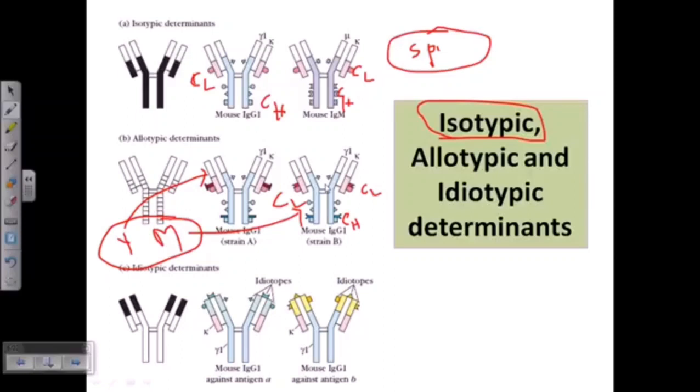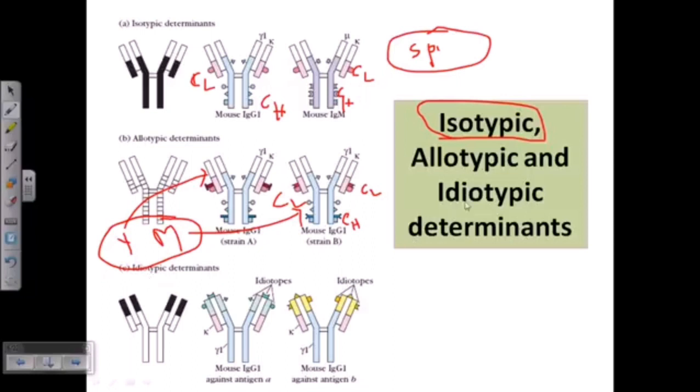Then you shouldn't have this kind of difference, but otherwise, in most cases, you should have these differences. These are called allotypes. That means we both are human beings, but you have something different from me. And the third kind is called the idiotypic determinants. Now, what do we mean by idiotypic determinants?